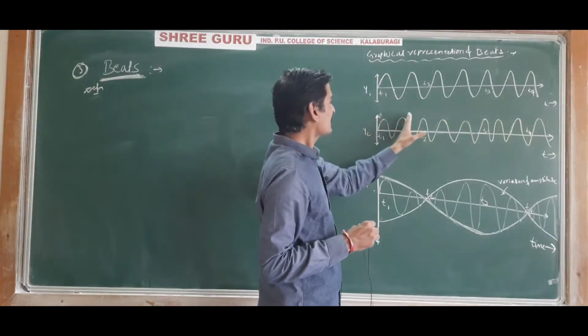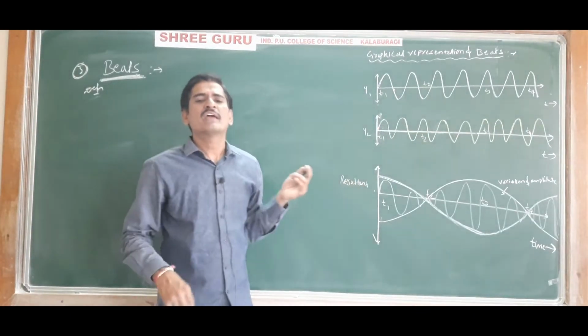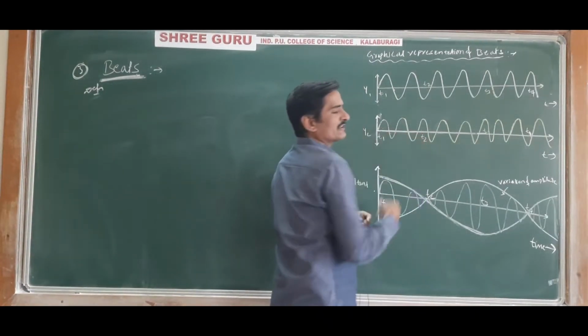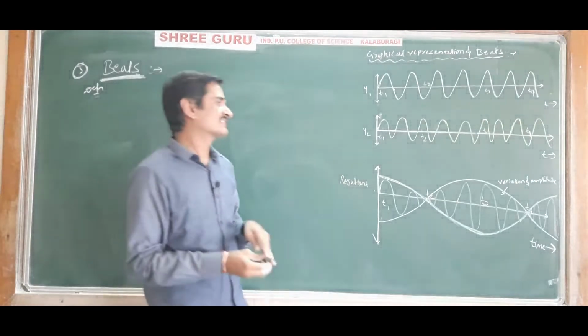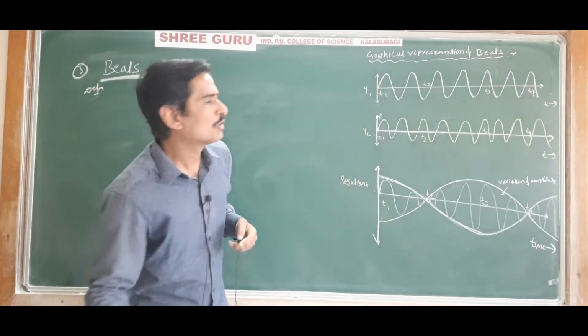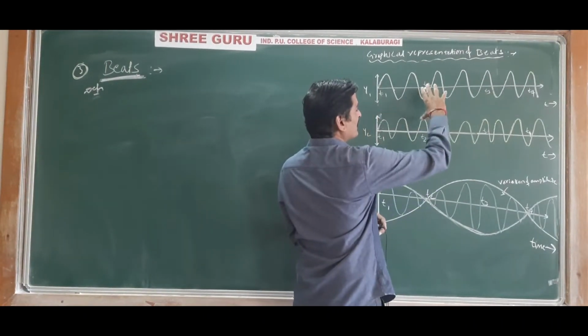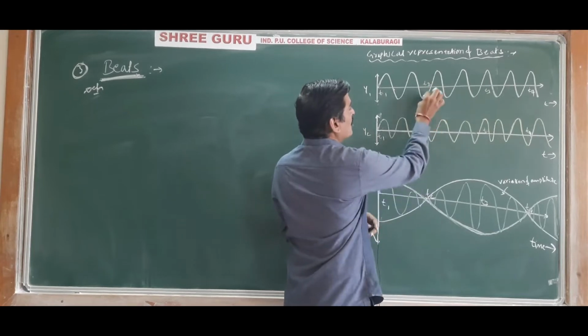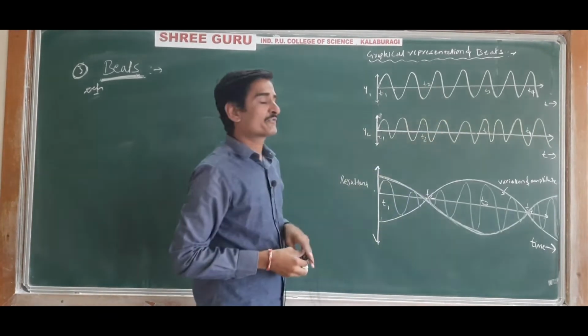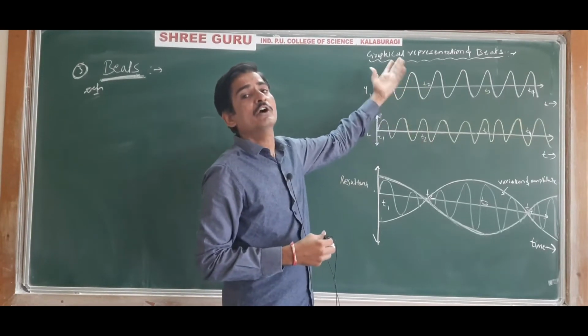Now, as these two waves superpose, the phase difference keeps changing as the time changes. At the time t2 second, both the waves are exactly out of phase, that is, opposite in phase.